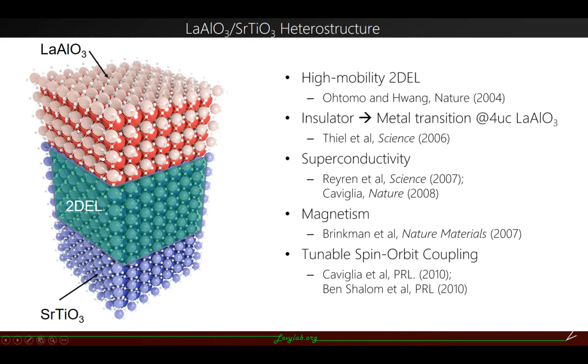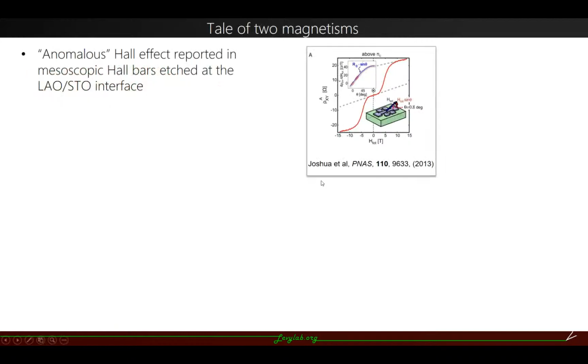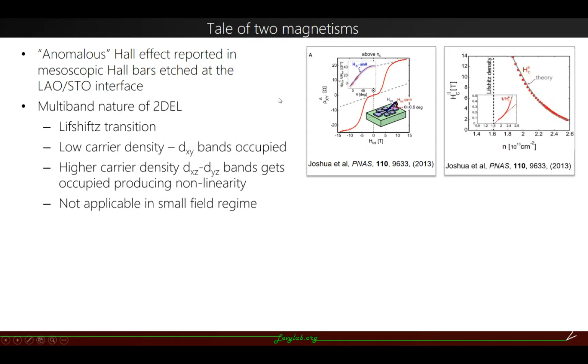Now, both lanthanum aluminate and strontium titanate are non-magnetic band insulators. So it was very interesting when magnetism was discovered at the interface and it was studied in depth. One very interesting property was observed when mesoscopic Hall bars were etched at the LaAlO3 interface. The Hall resistance showed a nonlinear nature, and this was termed the anomalous Hall effect. Later, this nonlinearity was attributed to the multiband nature of the 2D electron liquid.